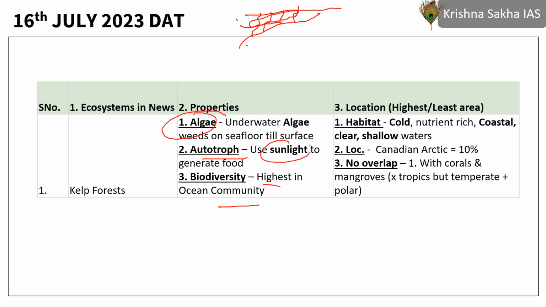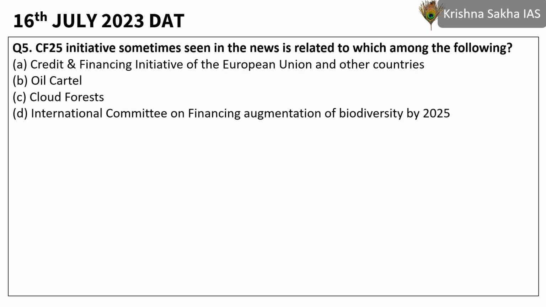They are autotrophs, they produce their own food through sunlight, and the habitat is cold, nutrient rich, coastal, clear, shallow water. Canadian Arctic actually has 10% of these, and there is no overlap with coral or mangrove, so they are not found in tropics, but in temperate and polar regions they are found.